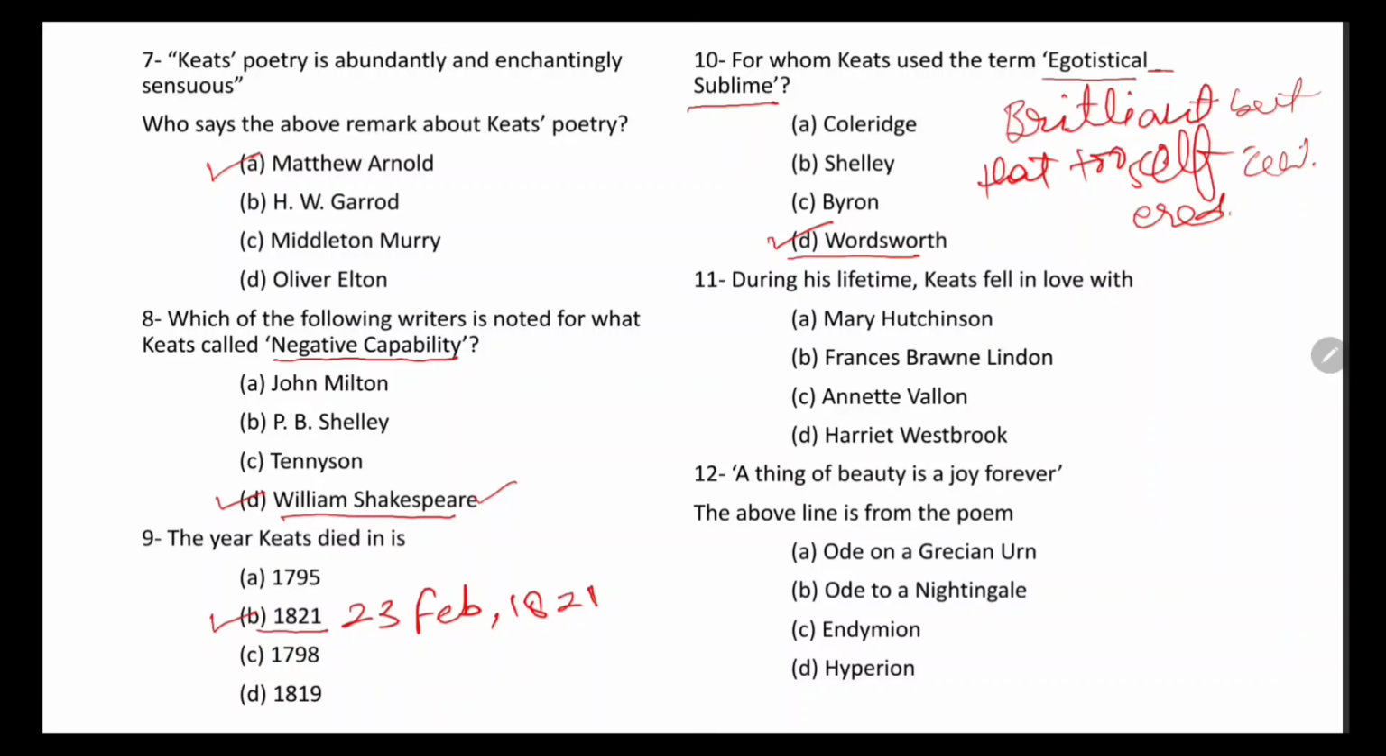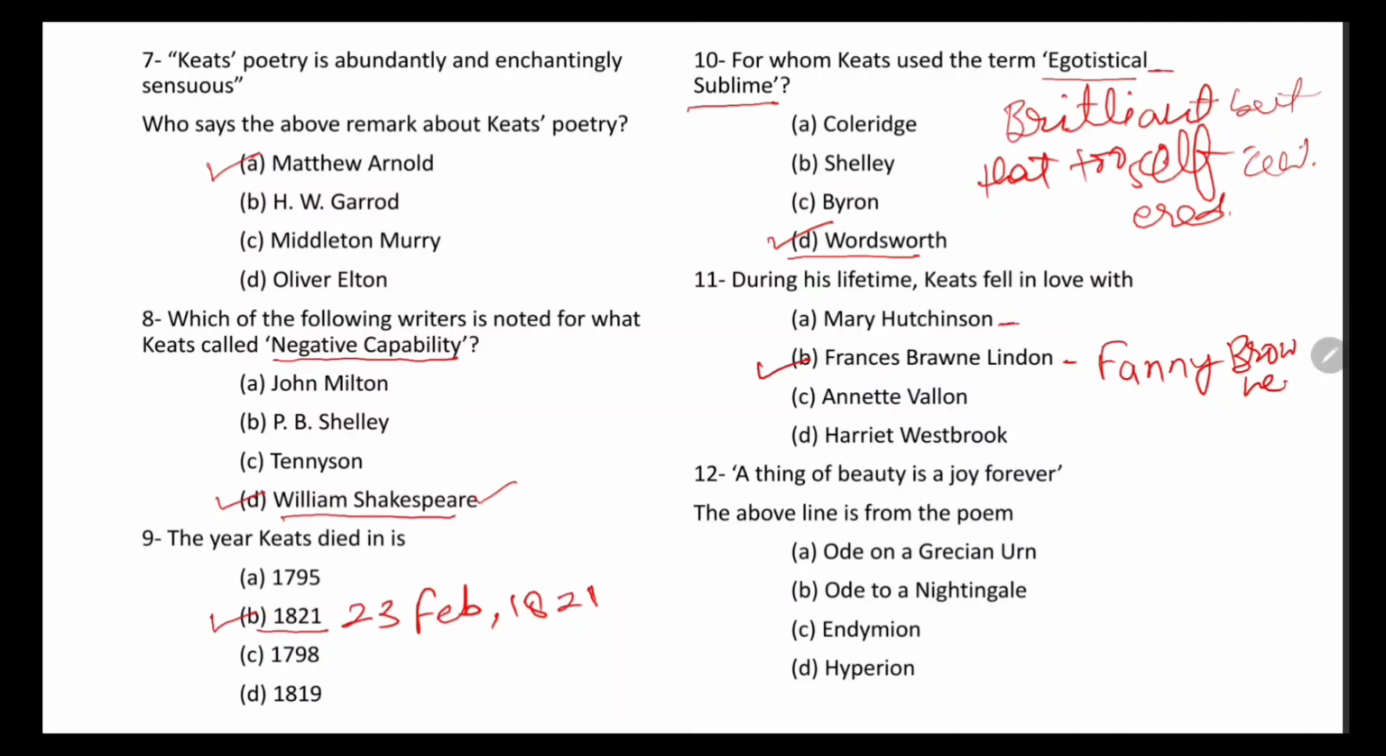Question number 11, during his lifetime Keats fell in love with. So you should know the correct answer, but you should know the other options as well. By the way, Keats fell in love with Frances Browne Lyndon, and the answer is B, and she is also known as Fanny Browne, right? So it's Frances Browne Lyndon, or you can say Fanny Browne.